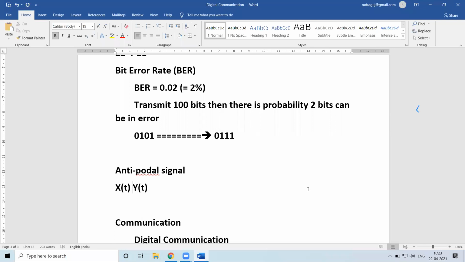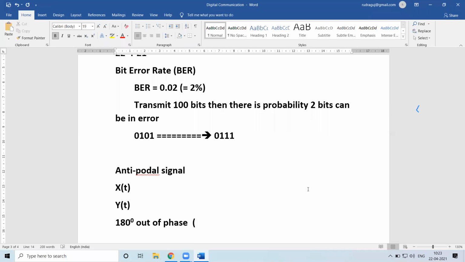If these two signals are 180 degrees out of phase, such signals are called antipodal signals.